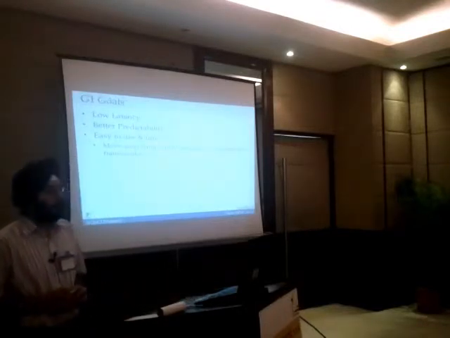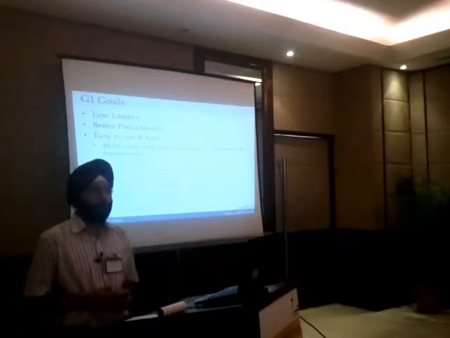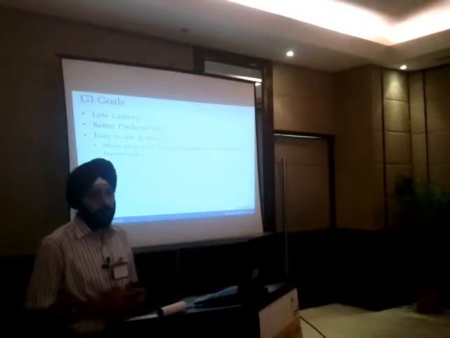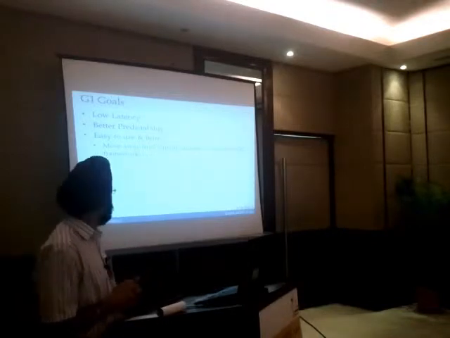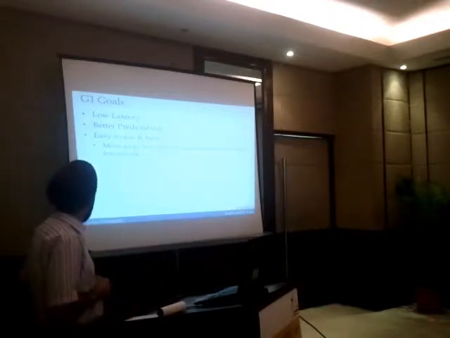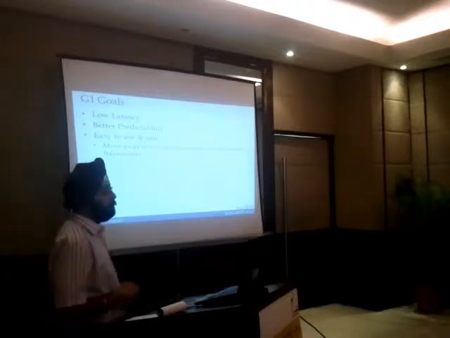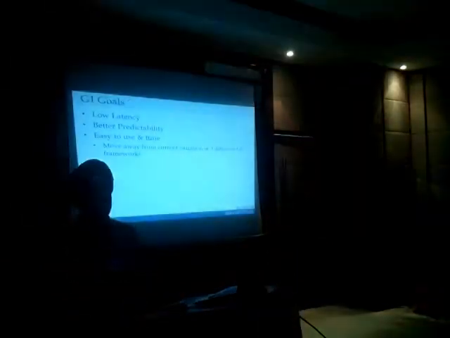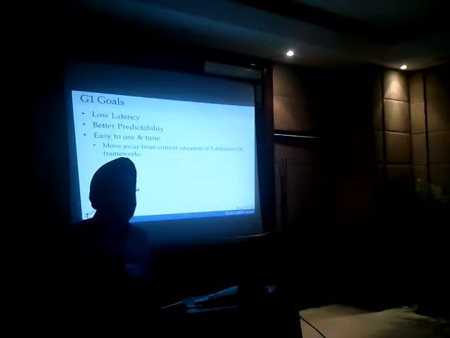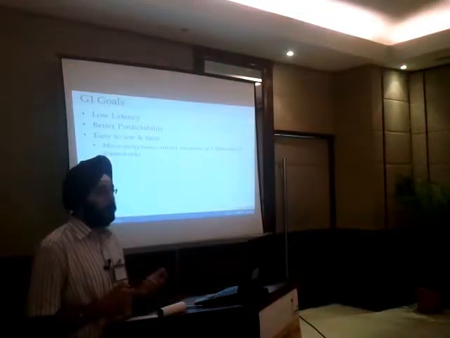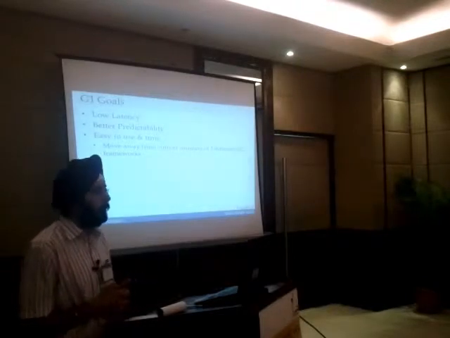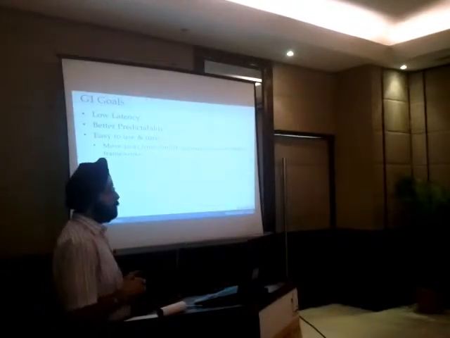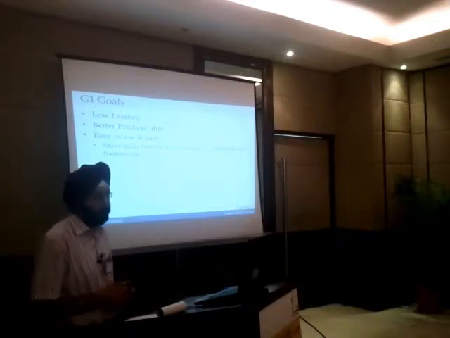So G1 comes with the promise that we offer low latency of the order of less than 0.5 seconds for even high heap sizes like 6 gigs, better predictability, and easy to use and tune. So the command line options to switch on G1 GC or to tune it are quite simpler as compared to the rest of the garbage collection frameworks we have. Eventually down the line, this is supposed to be a replacement for all the 3 garbage collectors.